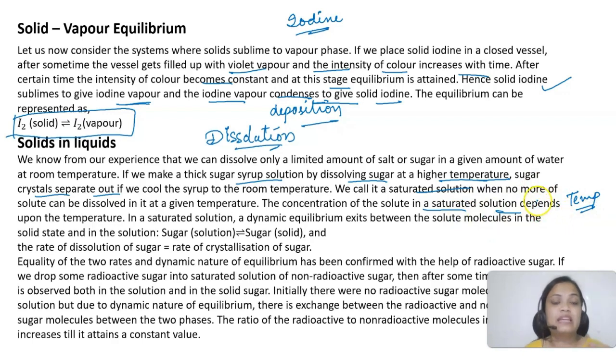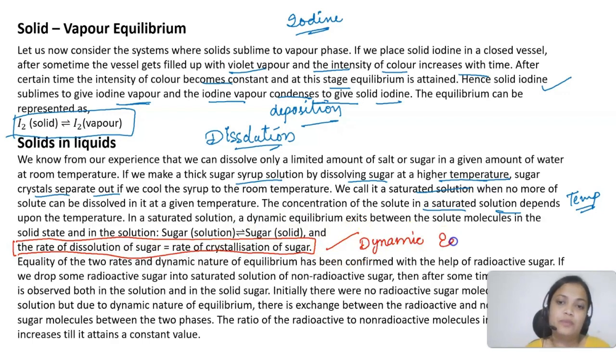So what is happening in a saturated solution? Dynamic equilibrium is happening. Now how is it dynamic equilibrium? The rate of dissolution of sugar will be equal to the rate of crystallization. As much sugar as is dissolving, that much is crystallizing. Okay, so that is the state of dynamic equilibrium.